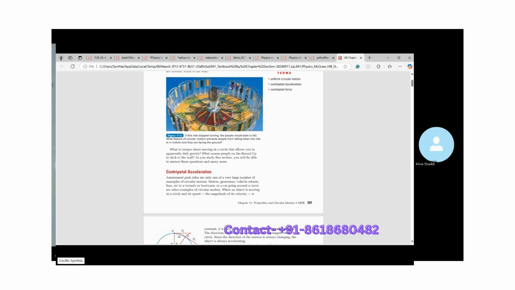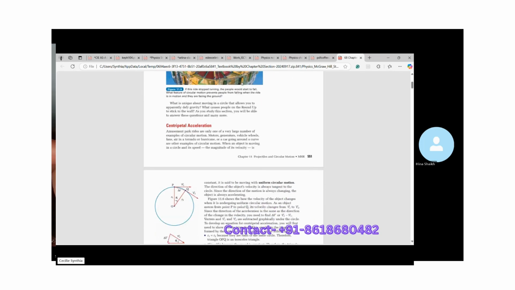Let's suppose this guy here, if he finishes one full turn, basically you would have traveled a distance of 2 pi r, right? So 2 pi being the value that the entire circle is taking, and r is the radius of that circle. Correct? Agreed? So that's nothing but the circumference of the circle.